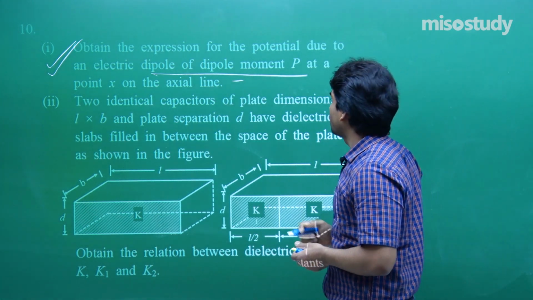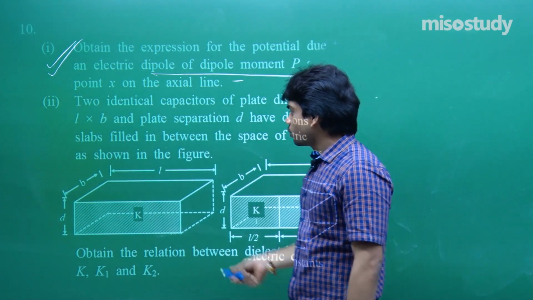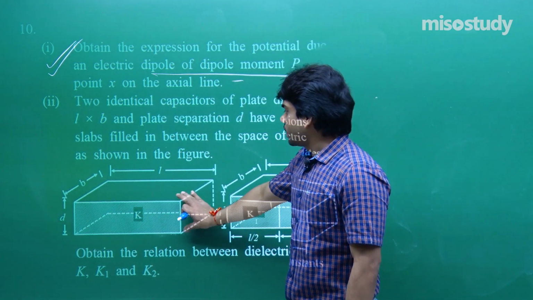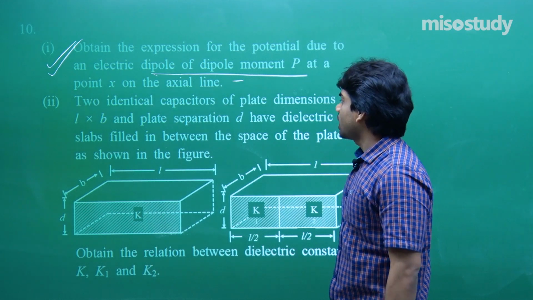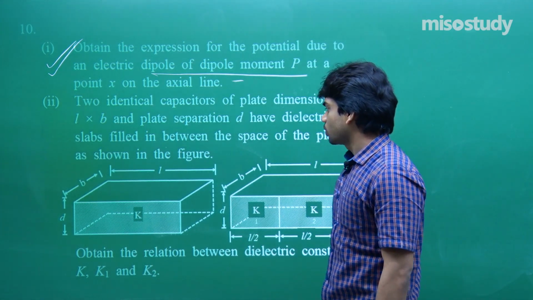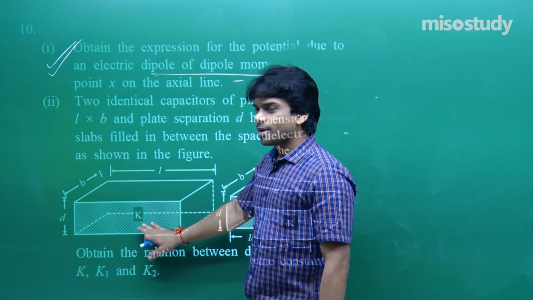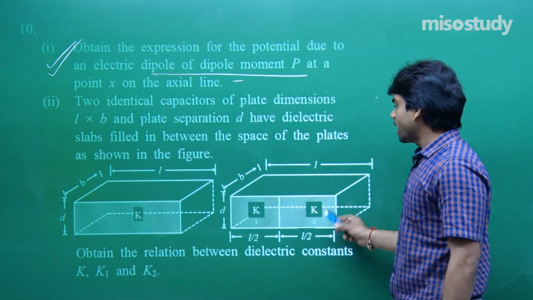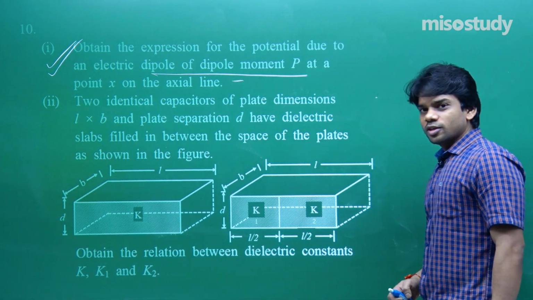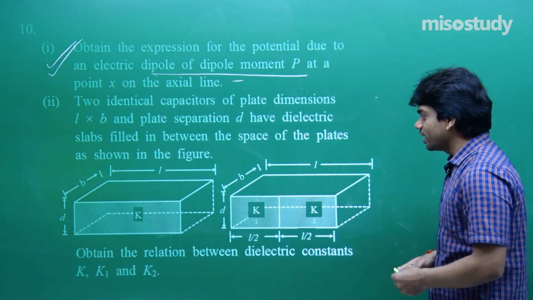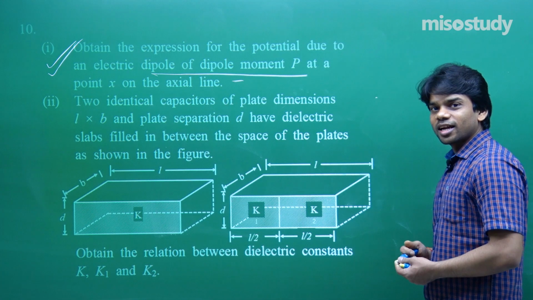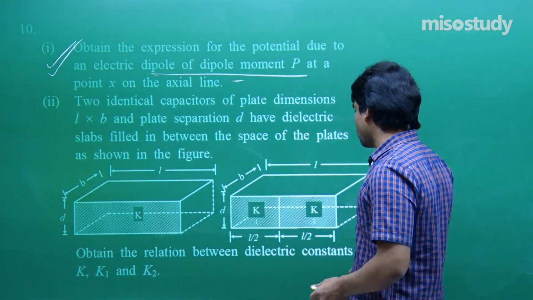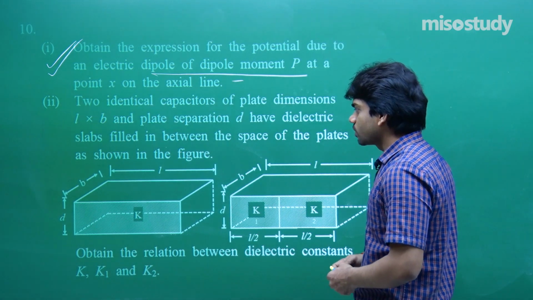Two identical capacitors of plate dimensions L cross B, where L is the length, B is the breadth, and the plate separation is D, have dielectric slabs filled in between the space of the plates as shown. So when a dielectric slab is filled, capacitance will increase K times. And here we have two different dielectrics, K1 and K2, so you can think of two different capacitors connected in parallel. Obtain the relation between dielectric constant K, K1 and K2.